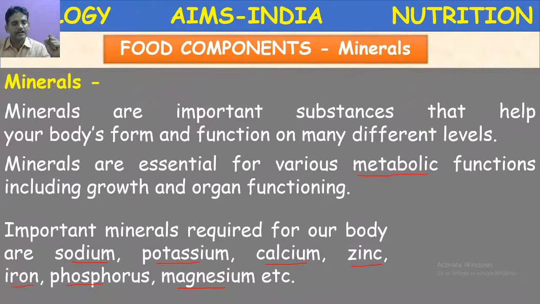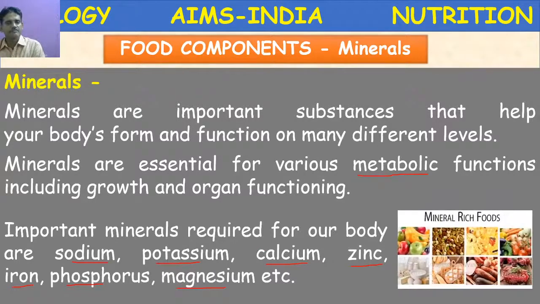Major elements are the elements which are required in large quantities. For example, if you take iron, this iron is abundantly present in the blood in the form of hemoglobin. As we know, what is the function of hemoglobin? It plays a very important role in the transport of gases like oxygen and carbon dioxide. Like that, every mineral element plays a vital role in the metabolic functions. Okay, so let us study about the symptoms.